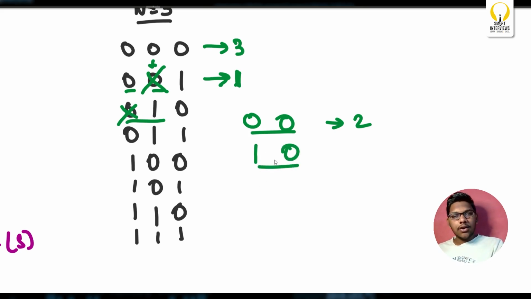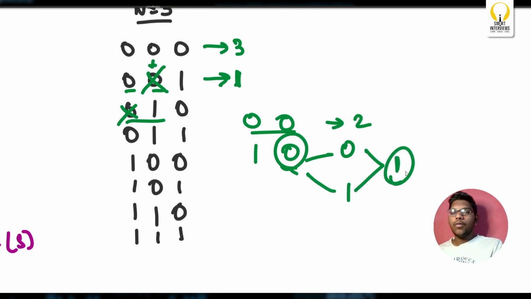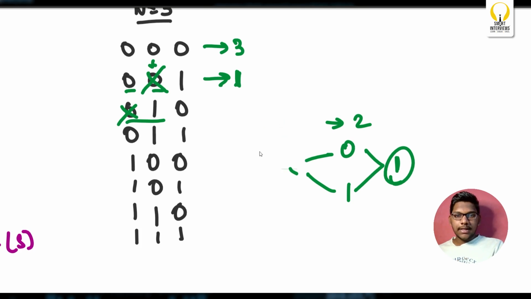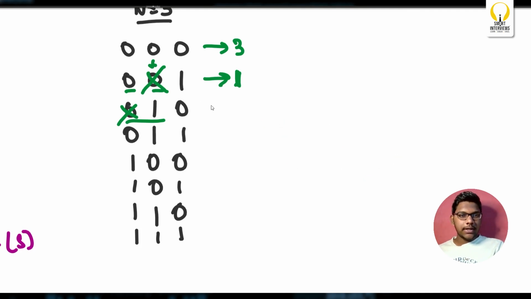Again from this 1 0, as they are not equal, I can delete either this or this. If I delete 1, the remaining string will be 0. If I delete 0, the remaining string will be 1. So for both of these, the length of the string is now 1. Okay, now in this case as well, we got the answer as 1.